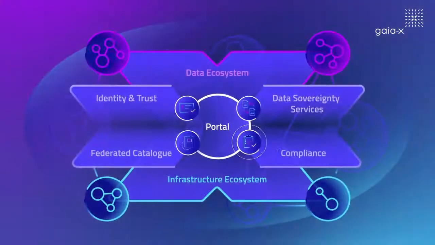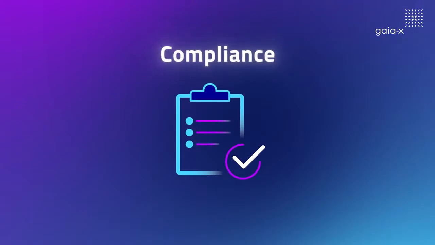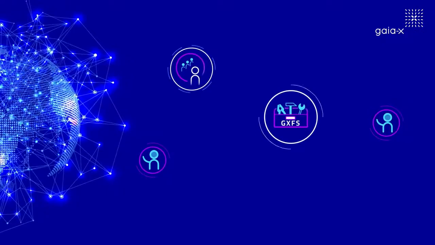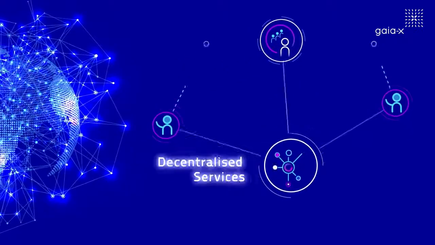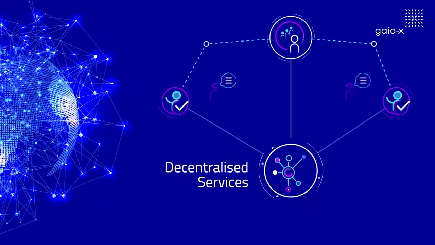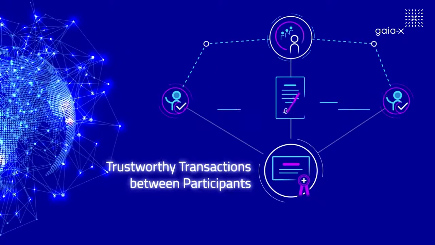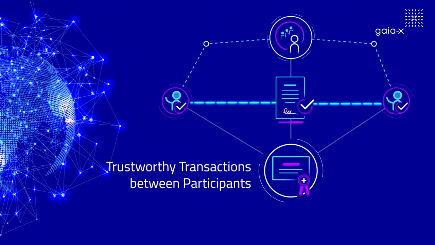And last but not least, compliance. This work package enables compliance checks for services offered within a federation. The Gaia X compliance framework serves as a basis for this. This will be achieved through interaction with a set of decentralized services, providing for notarization of relevant information and automated monitoring of critical compliance criteria.